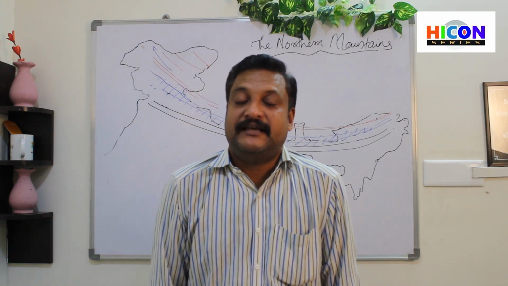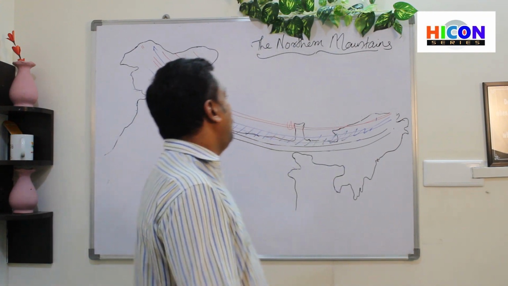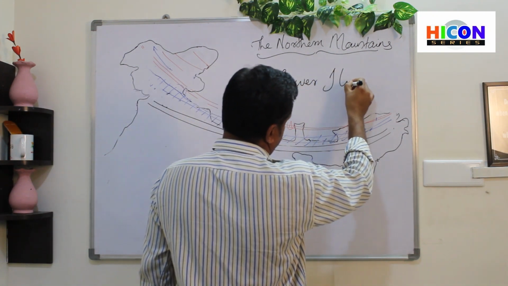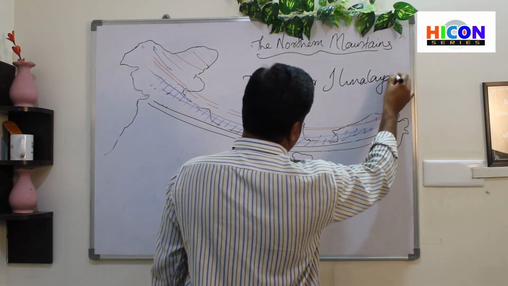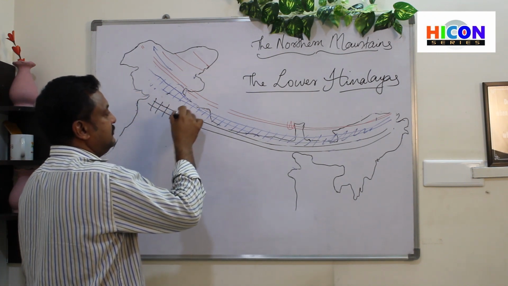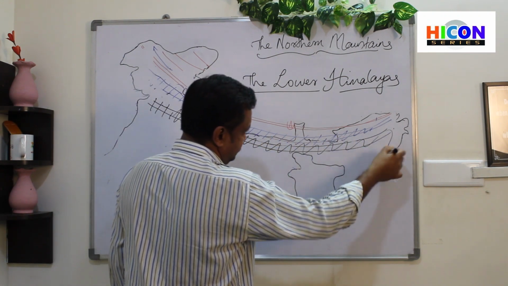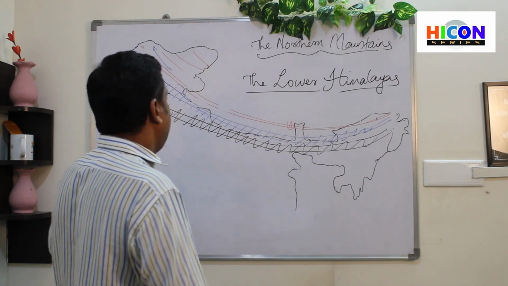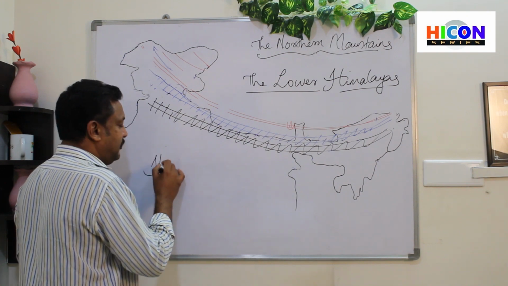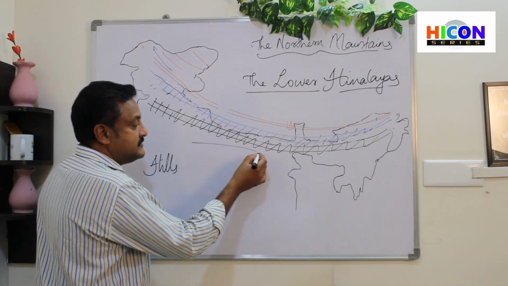Okay, so we have seen the greater Himalayas and the lesser Himalayas, and now we have to go on to the lower Himalayas. So lower Himalayas are the third range of Himalayan range, which lies to the south of lesser Himalayas, and these are mostly hills, not mountains. And next to this is the plains.